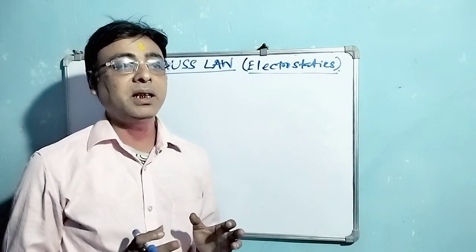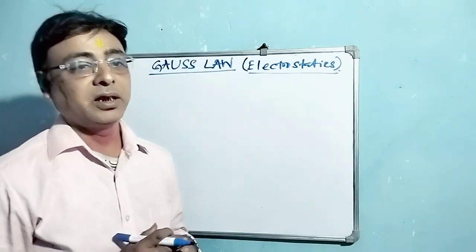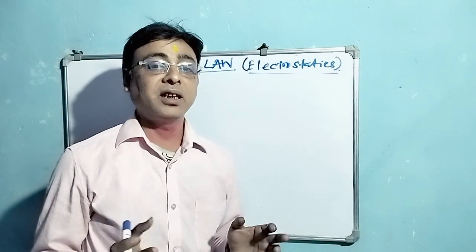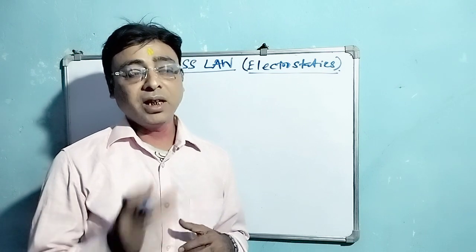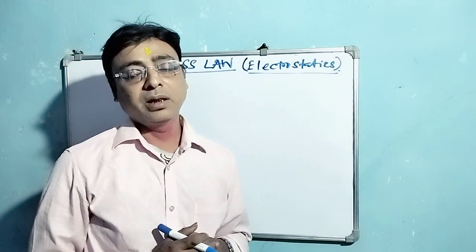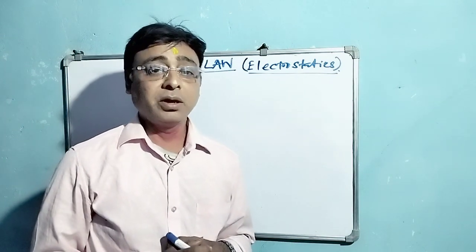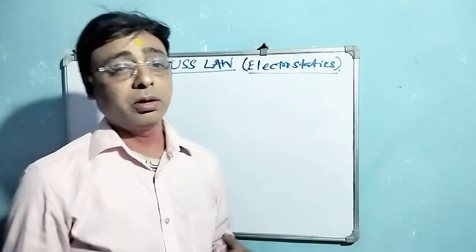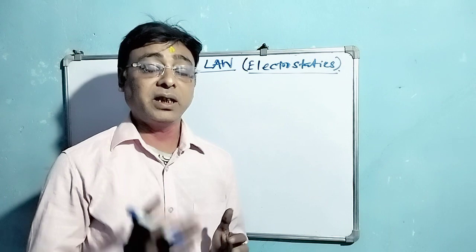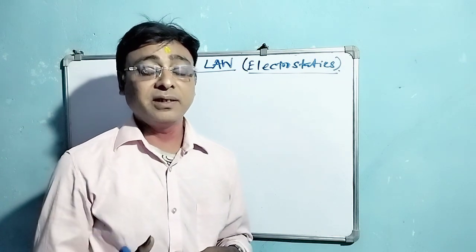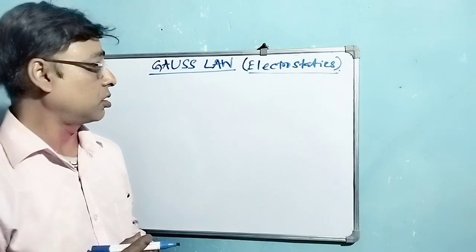Gauss law can be applied for determining the electric field intensity if we can construct an imaginary Gaussian surface. Second, on the Gaussian surface, we should be able to determine the electric field intensity. That means the electric field intensity at any point should be either tangential or normal to the surface. So these are the limitations of Gauss law.